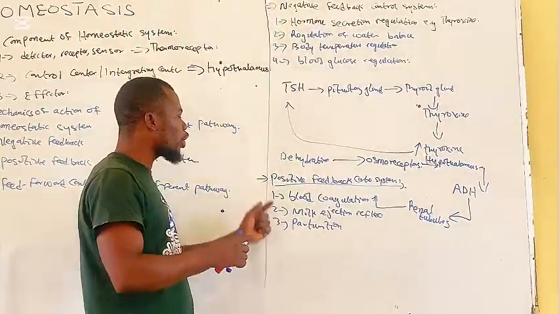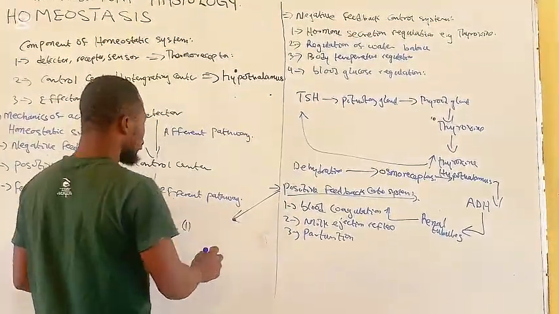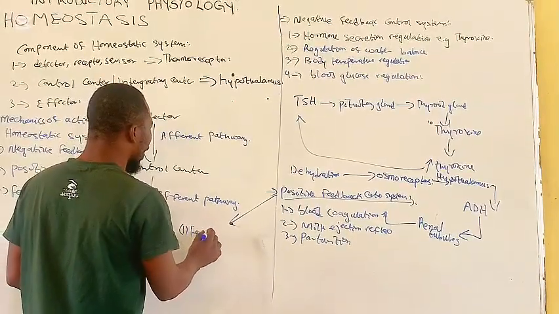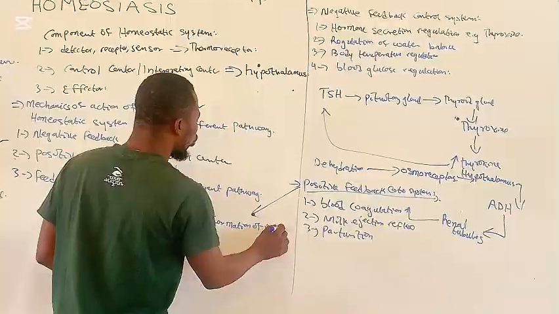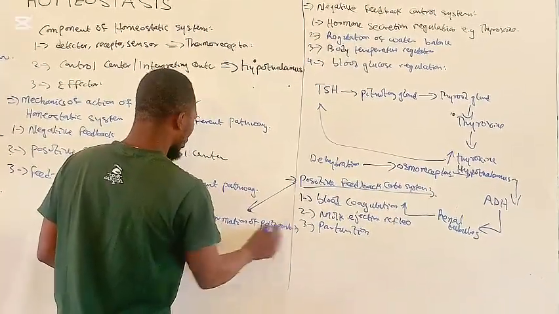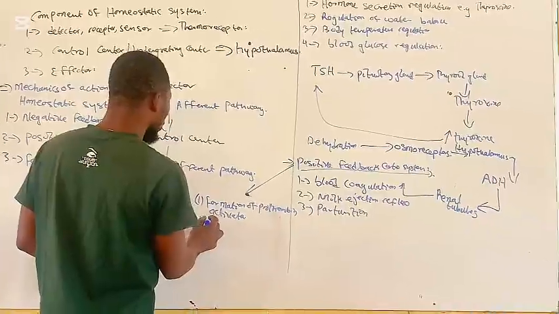And blood clotting usually occurs in 3 steps, which are: 1. Formation of prothrombin activator. 2.